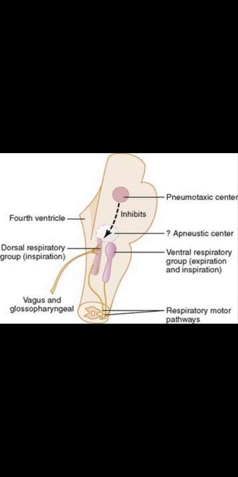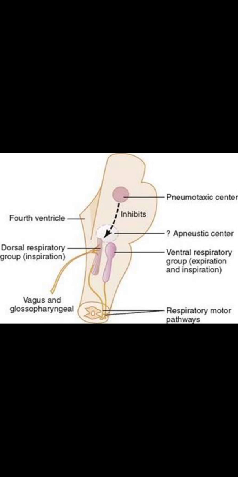And apneustic centers increase the depth of inspiration, and they cause a prolonged stimulatory effect on the dorsal respiratory group of neurons. So they can increase the depth of inspiration but decrease the respiratory rate.